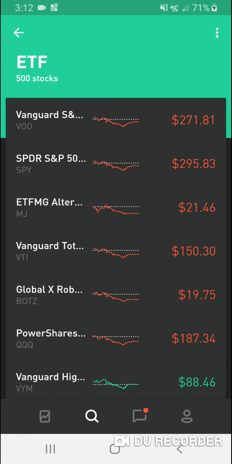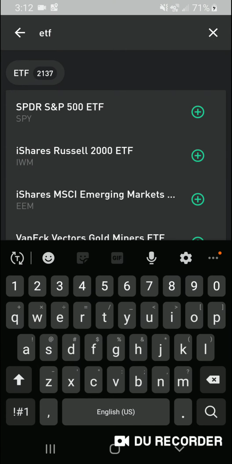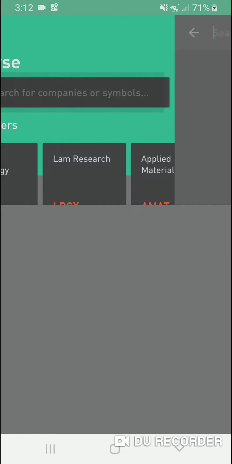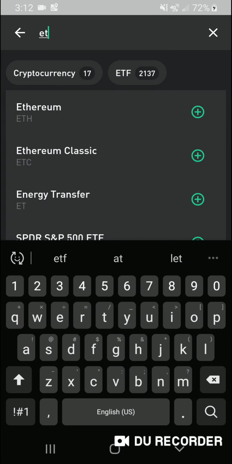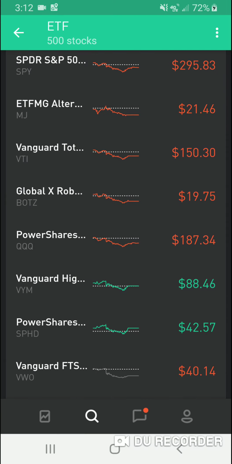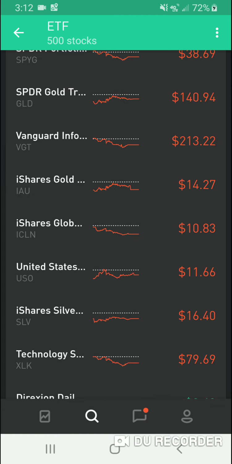When you're on Robinhood, I'm going to show you how to find them. You hit the search bar, and it's going to show browse. You type in ETF, and this will show you all the ETFs on here. You can just go through and find them, or you can look up on Google which ones you like, or listen to people's advice.